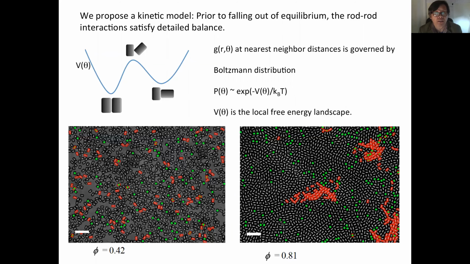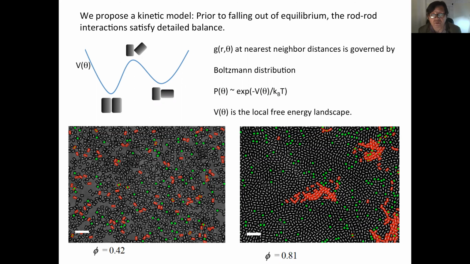We propose a kinetic model. Prior to falling out of equilibrium, the rod-rod interactions satisfy the principle of detailed balance. So in other words, in the potential landscape, there were two stable local equilibrium states, parallel and perpendicular.